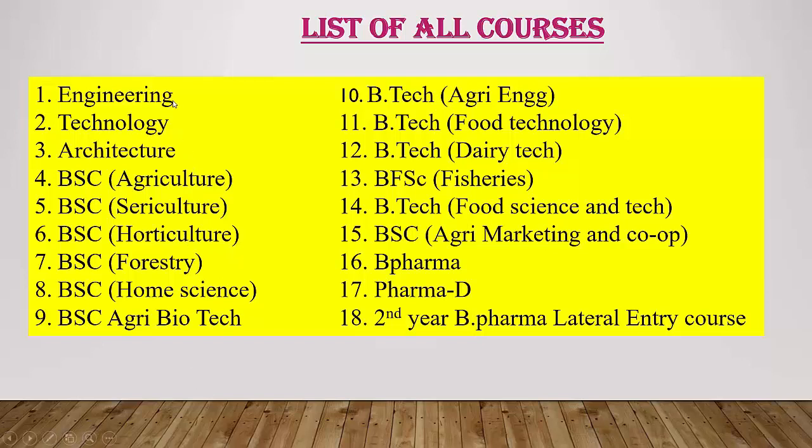So you can go for engineering, technology, architecture, BSc Agriculture, BSc Sericulture, BSc Horticulture, BSc Forestry, BSc Home Science, BSc Agri Biotech, Biotech Agri Engineering, Biotech Food Technology, Biotech Dairy Tech, BFSc Fisheries, BTech Food Science and Tech, BSc Agri Marketing and Cooperation, B Farm and D Farm, then at last second year B Farm lateral entry course. So these are the number of courses that you can get through this Karnataka CET.